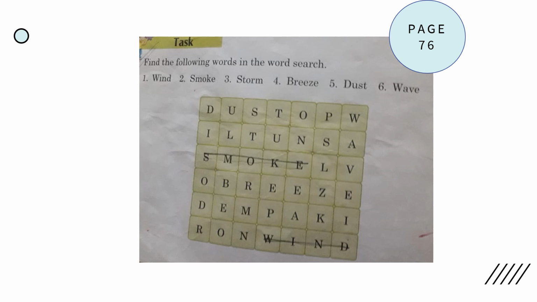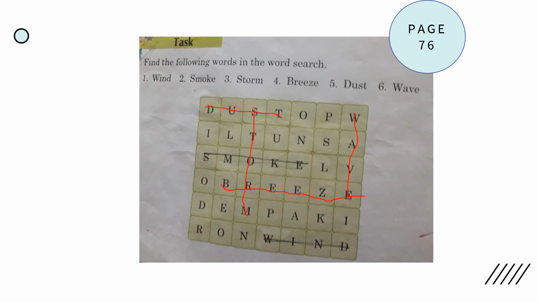Wait a minute. This is storm. Then we've got breeze, here it is. So we're gonna find it. Then we've got dust, here it is. Okay. And then the last one is wave, here it is. You can do it on your own in your books.